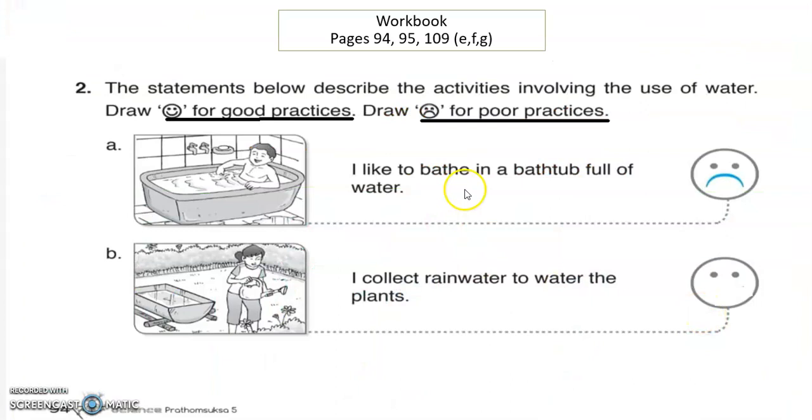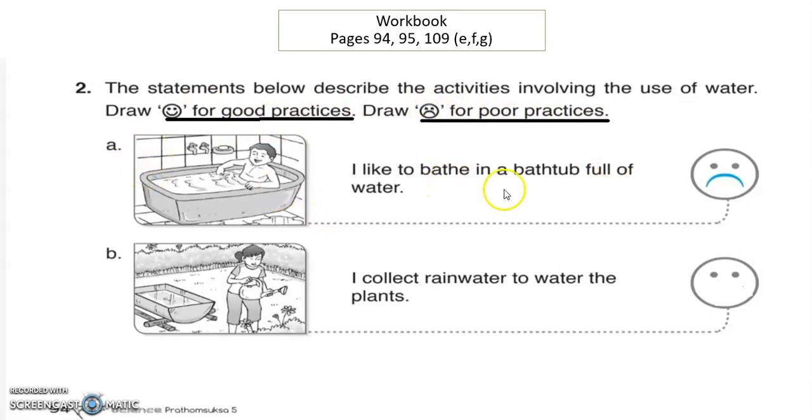So please open your workbook, page 94, 95, and 109, letter E, letter F, and letter G. The statements below describe activities involving the use of water. Draw a smile for good practices and a sad face for bad practices.